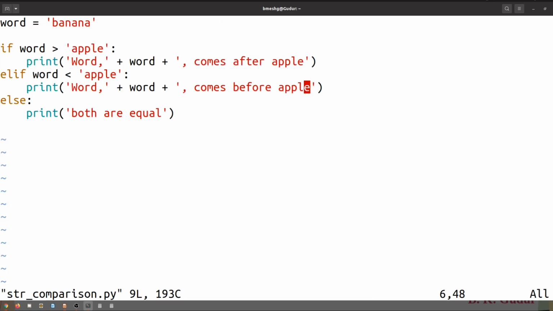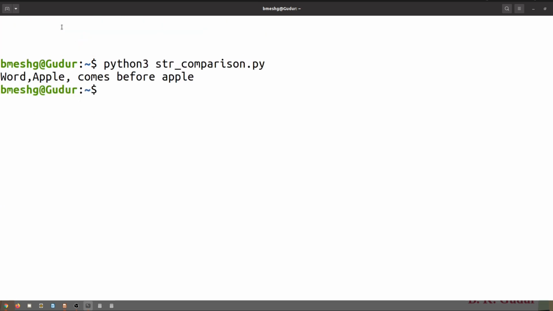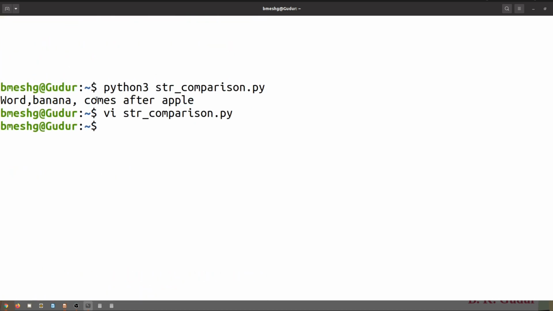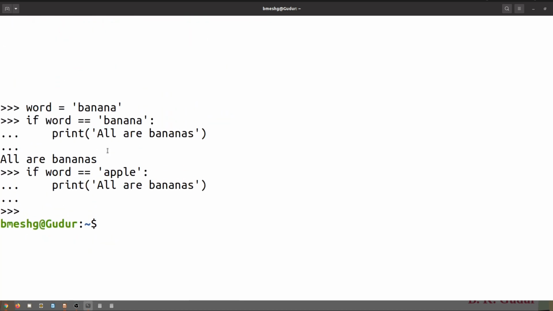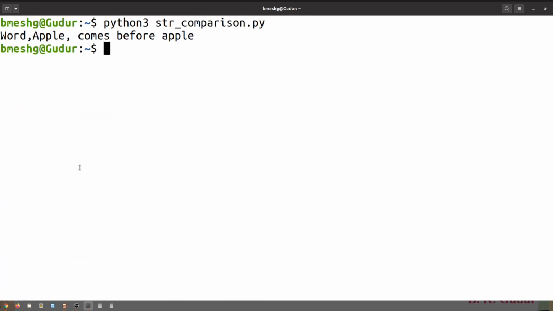If I assign apple here, word is equal to apple, then what do you get? Look at this, dear students: word apple comes before apple. What's the difference? Earlier it was word banana comes after apple, which was right.